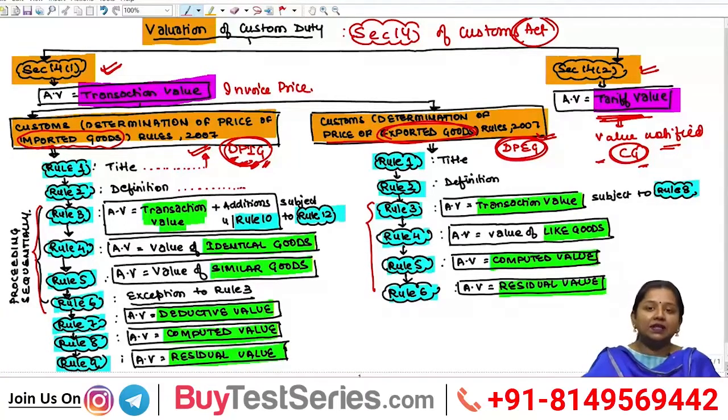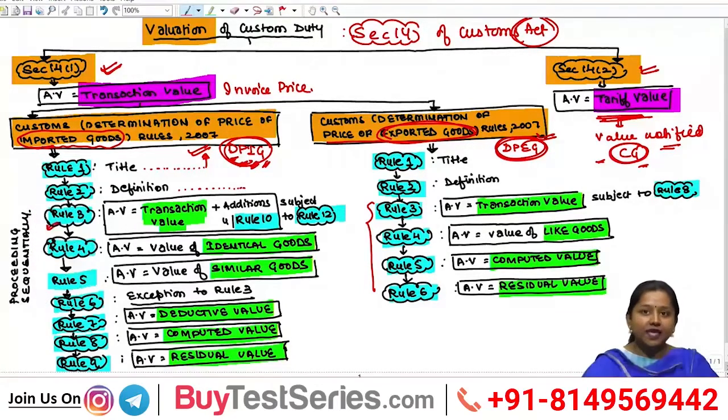And always remember that under customs valuation rules, the rules need to be proceeded sequentially. It's a very important term. Under customs valuation, all the rules need to be proceeded sequentially, that is, in no case can assessable value be determined directly under rule 4 or 5 or 7 or 8.